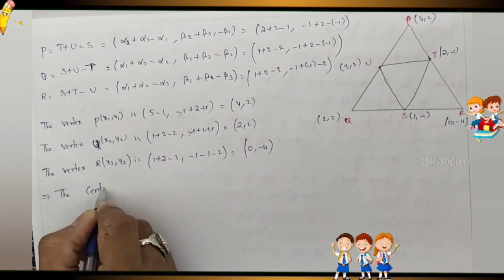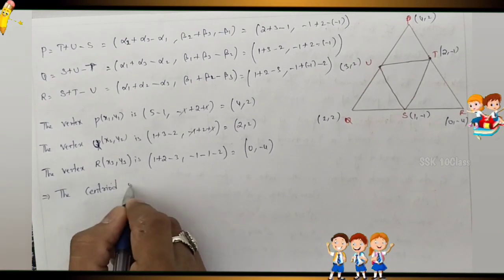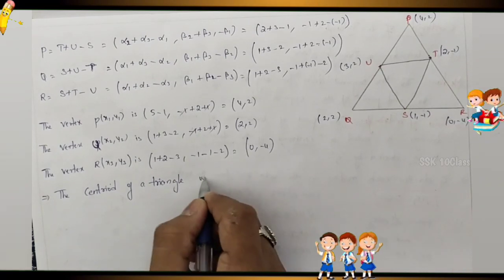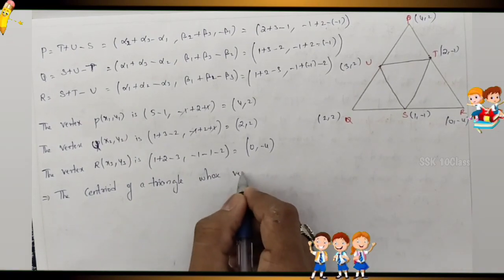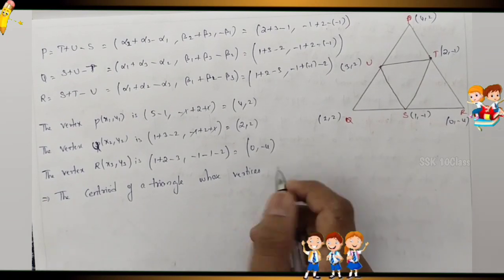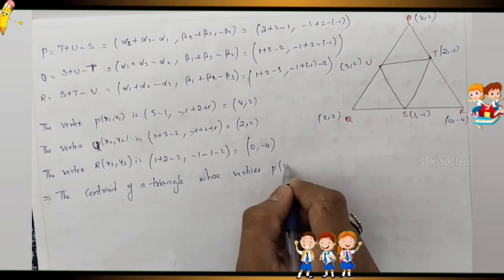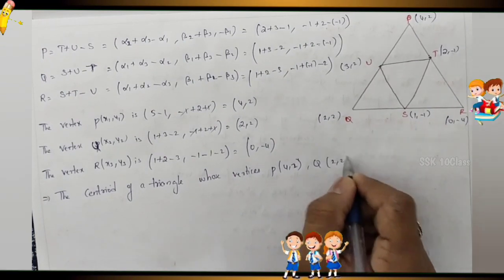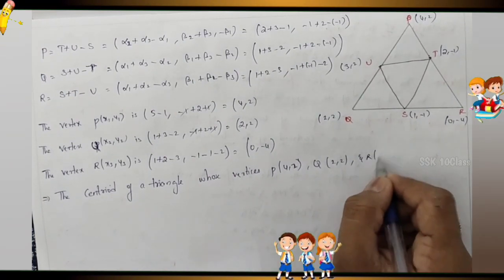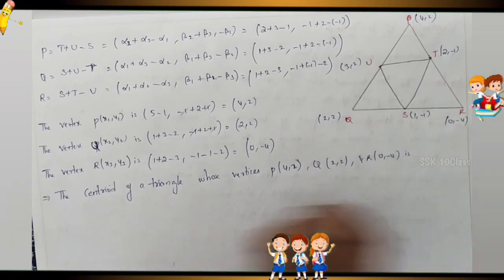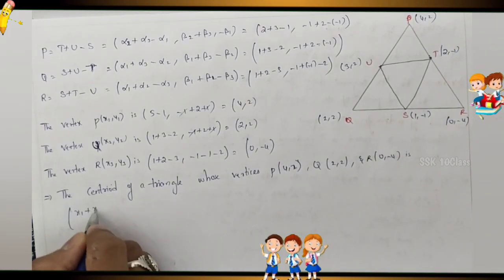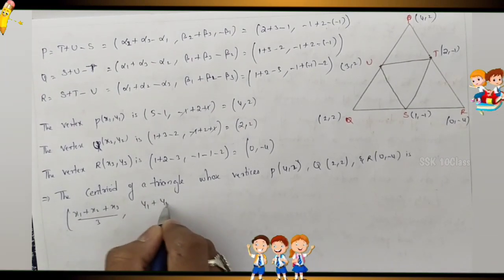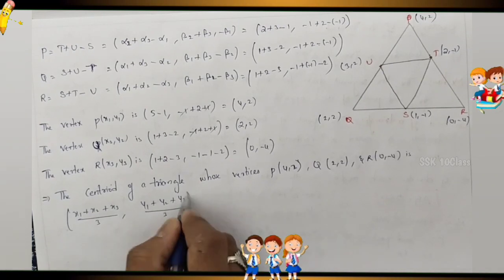The centroid of a triangle whose vertices are P of 4 comma 2, Q of 2 comma 2 and R of 0 comma minus 4. The formula is x1 plus x2 plus x3 by 3, next y1 plus y2 plus y3 by 3.